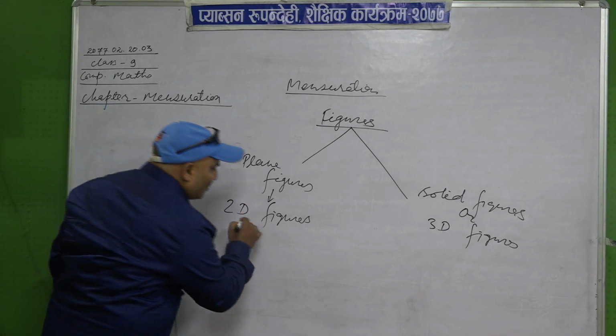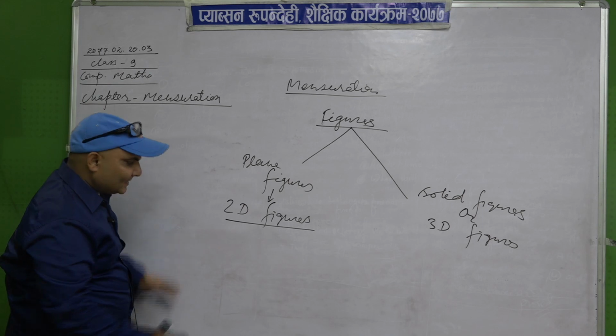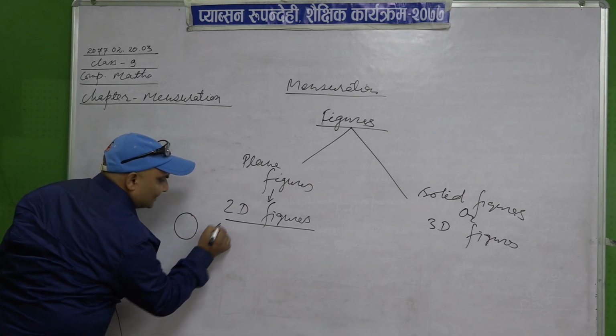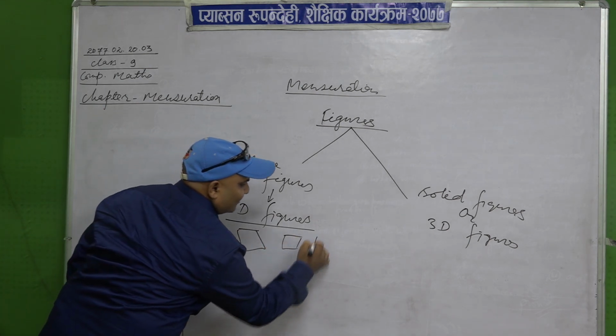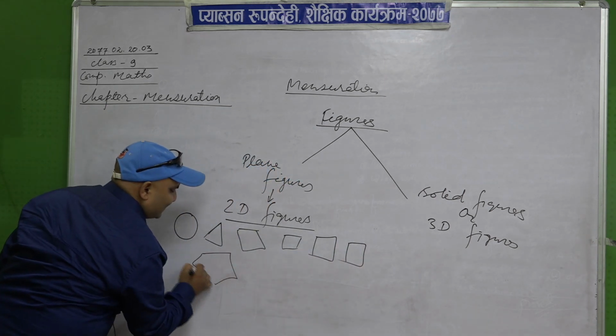And what types of figures come in two-dimensional figures? That is circle, triangle, quadrilateral, parallelogram, rectangle, square, then pentagon, hexagon.